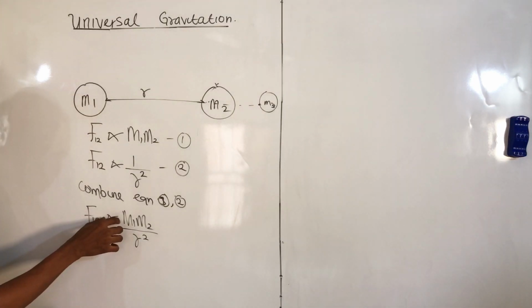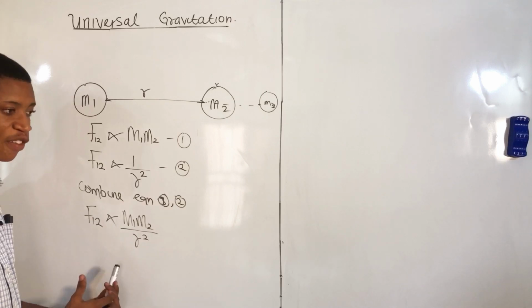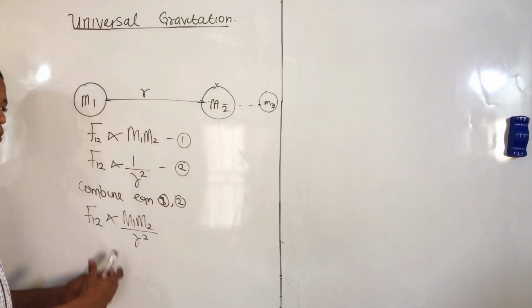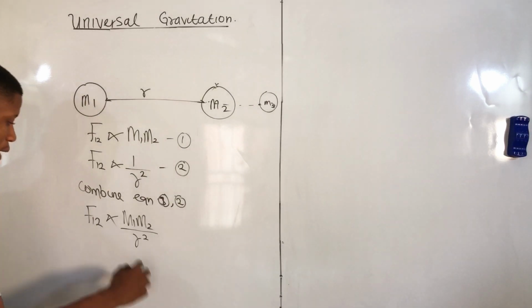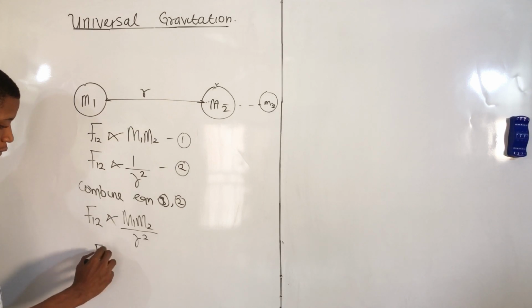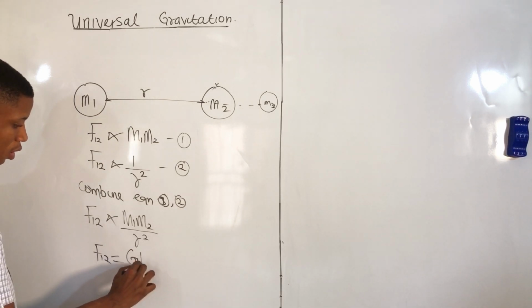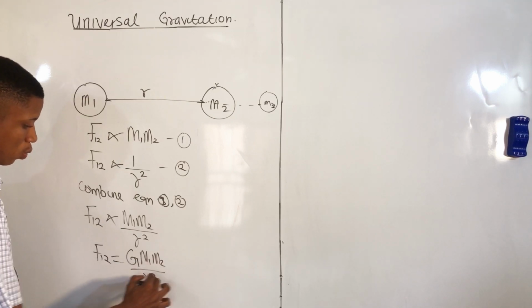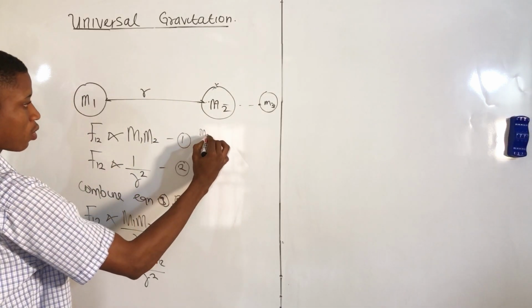Of course, in a case where you have a proportionality sign, for us to get rid of the proportionality sign, we introduce a constant. And that constant is known as the universal gravitational constant. So it becomes F is equal to G M1 M2 over R square. So take note, M1 is the mass of the body.